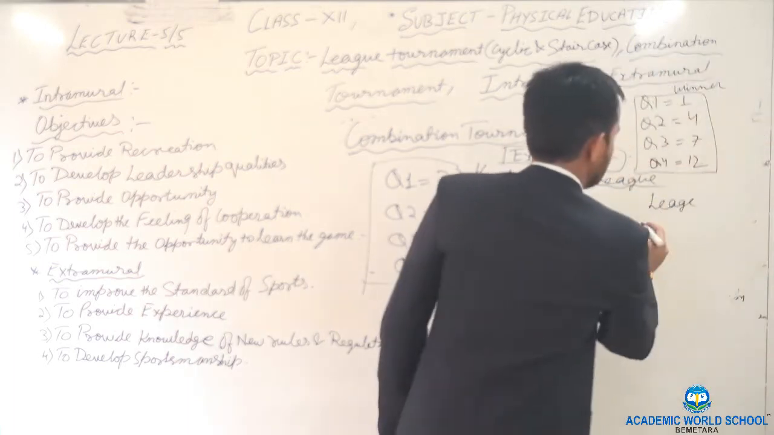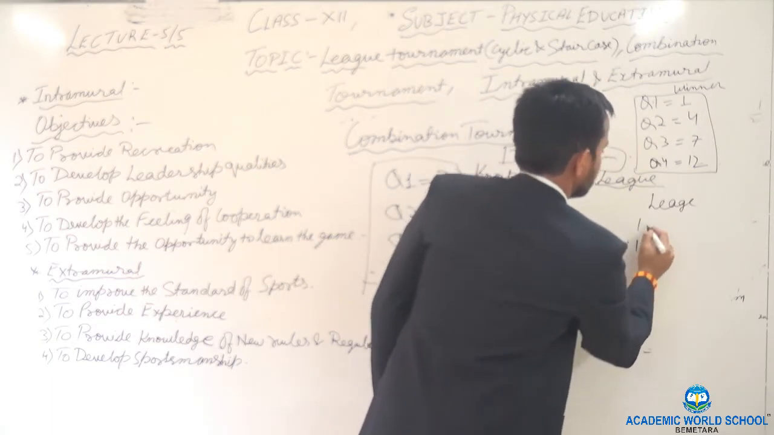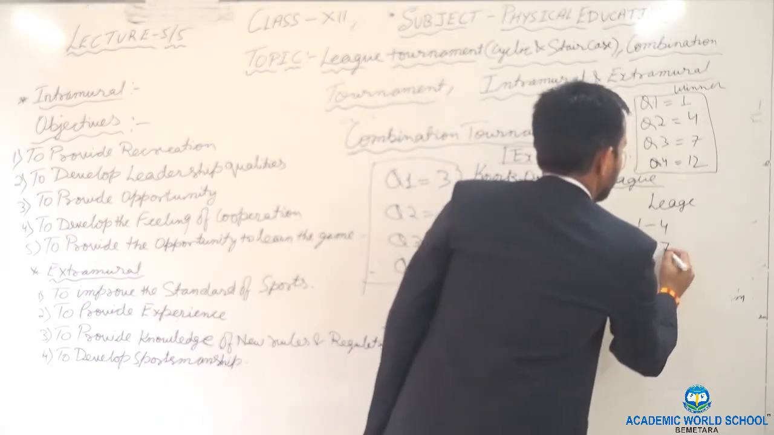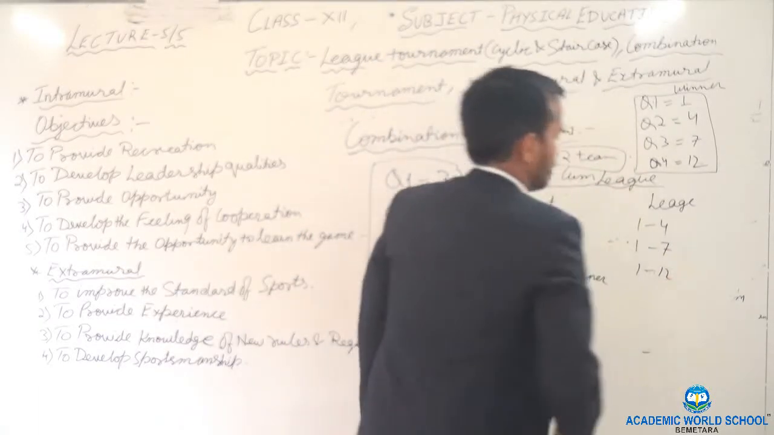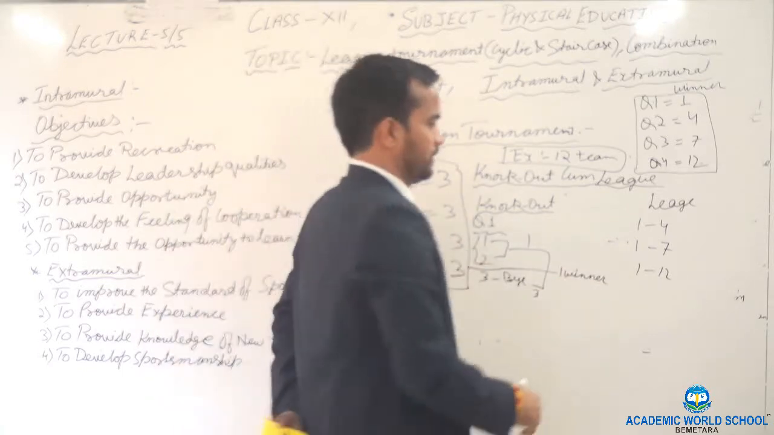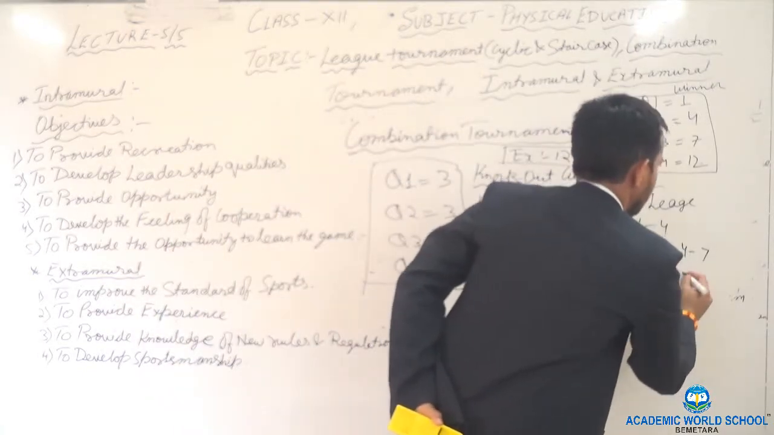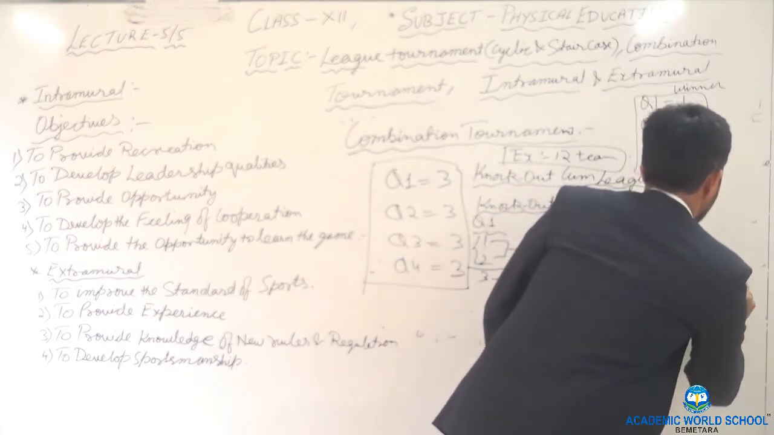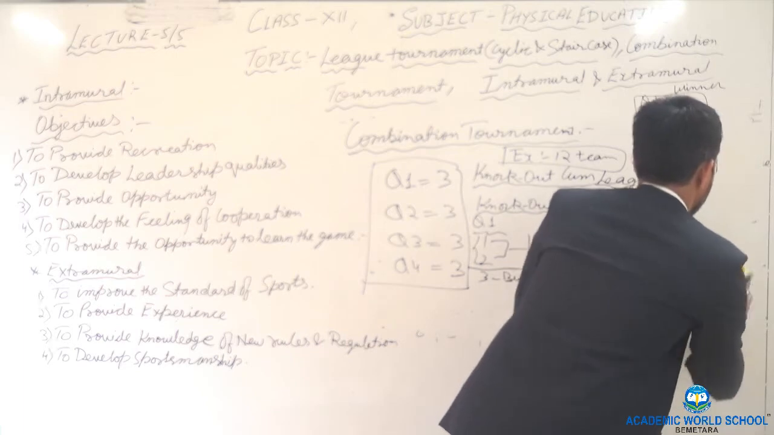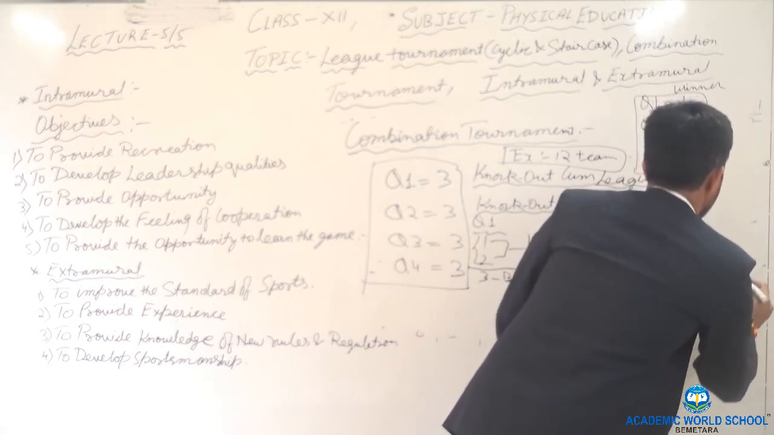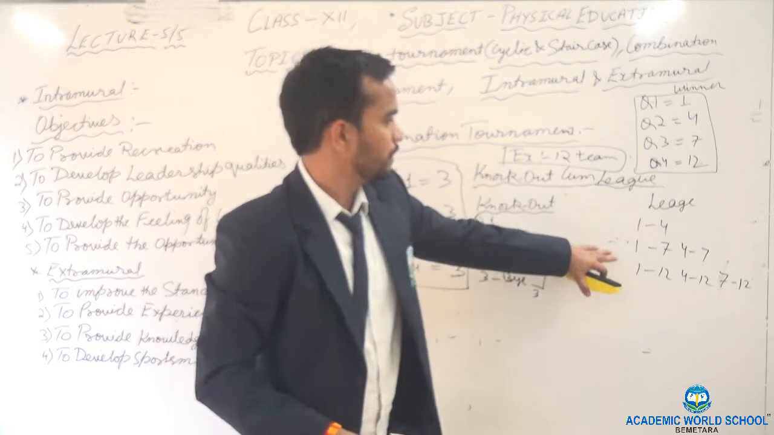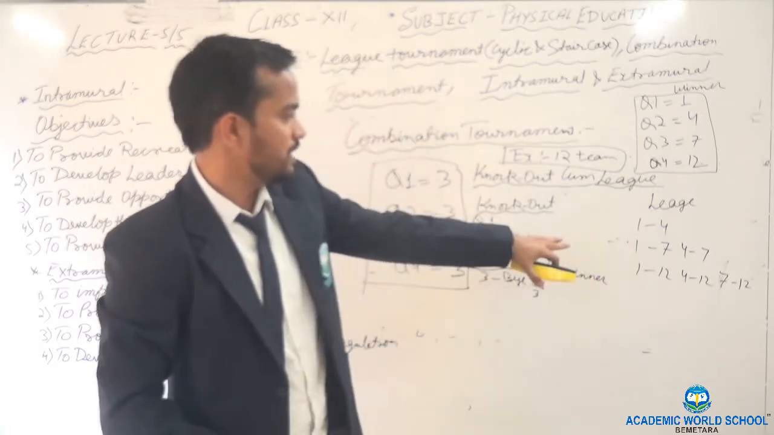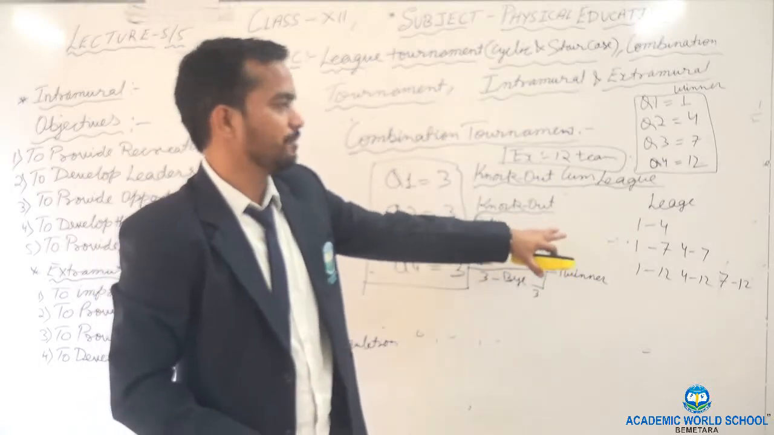So team number 1, first team number 1 will play with 4. Team number 1 will play 7. Team number 1 will play with 12. This is the first one. Clear? Now second, 4 will play with 7, 4 will play with 12. And the last, 4, 7 play with 12. Remember, 4, 7, 12. Clear? Every team, you can see, plays with each and every team.